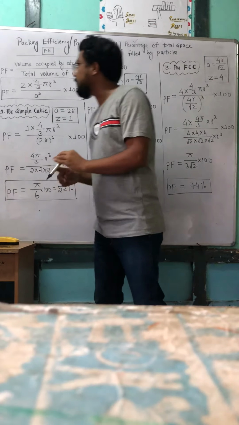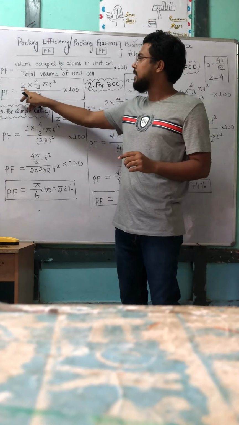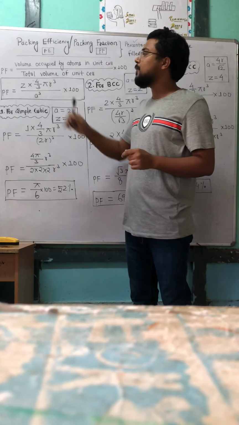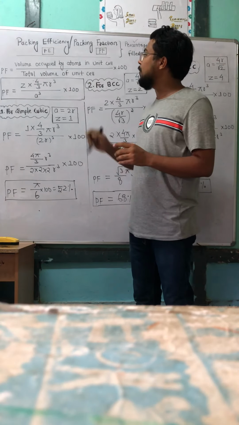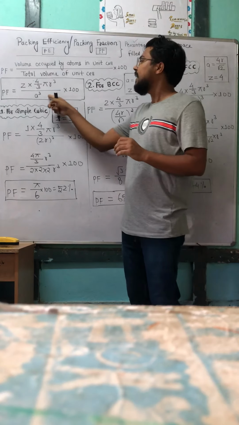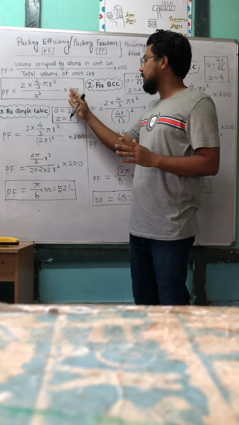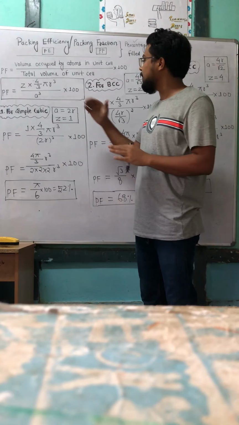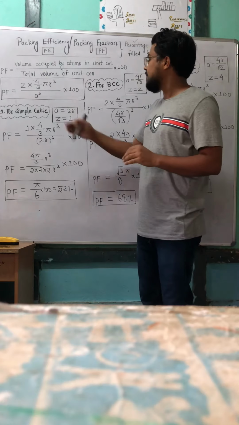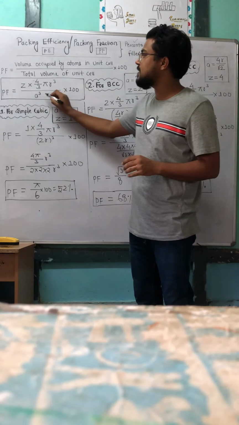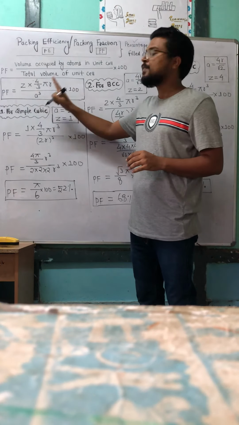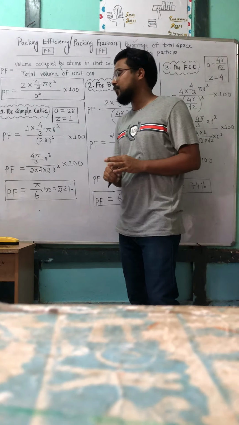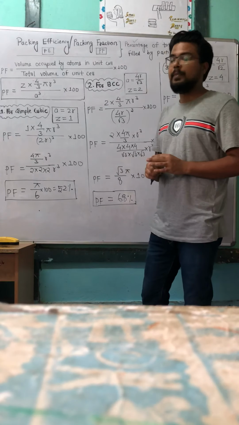So packing fraction is equal to Z, the number of atoms, times the volume of a sphere, because atom is a sphere, which is 4 by 3 pi r cube, divided by the total volume of unit cell, which we already discussed in density, it is a cube. Then we multiply by 100 to get the packing fraction for unit cells like simple cubic, BCC and FCC, because this term is going to change for simple cubic, for BCC or for FCC, and Z is also changed. Z means number of atoms. So first we will start with simple cubic.